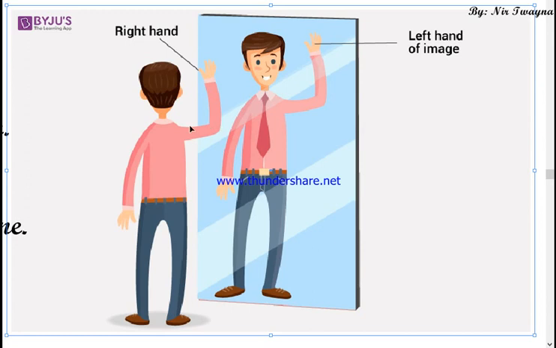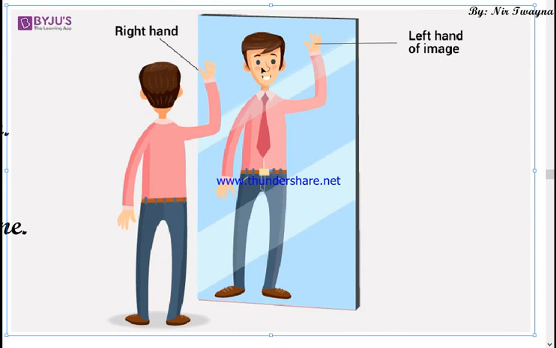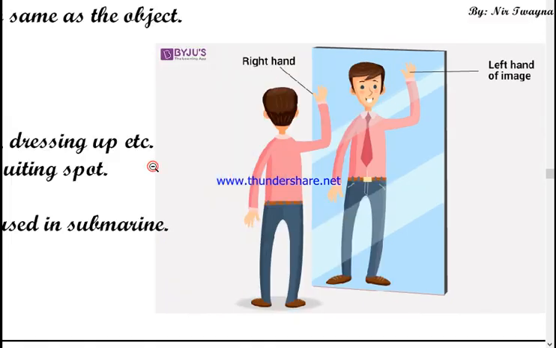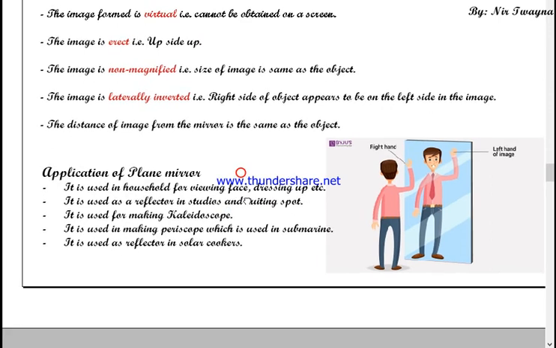So the right side of the object seems to be in the left of the image, and the left side of the object will be in the right side of the image. Got it? That is called lateral inversion.